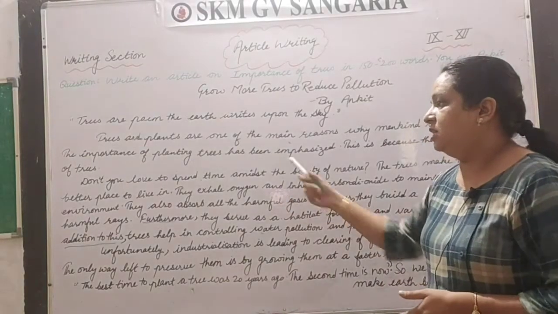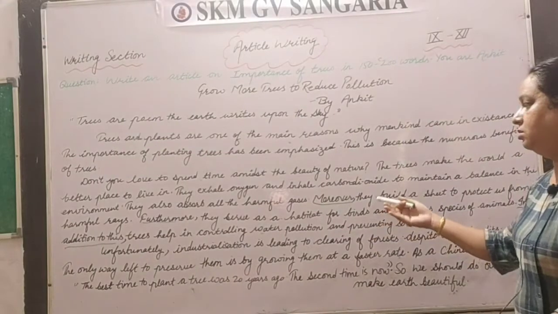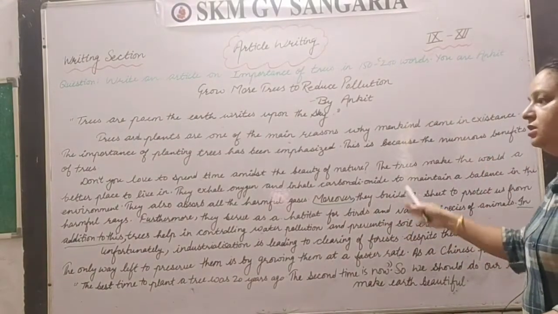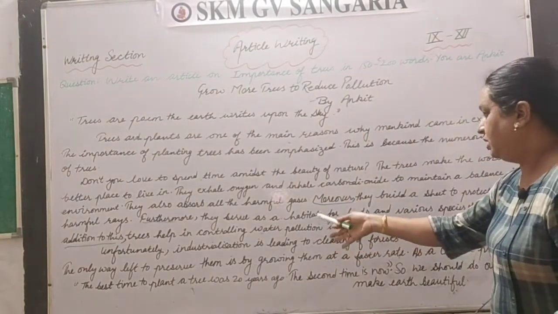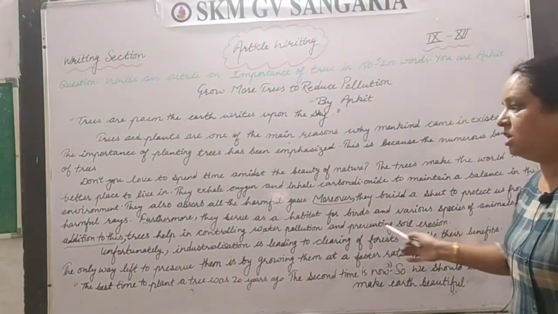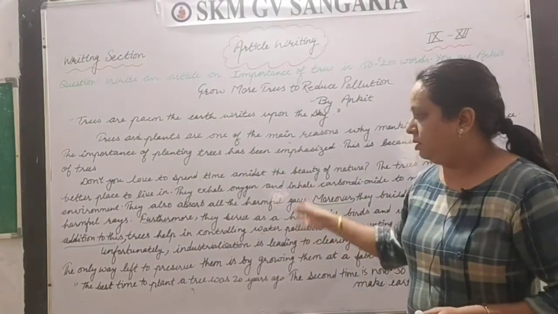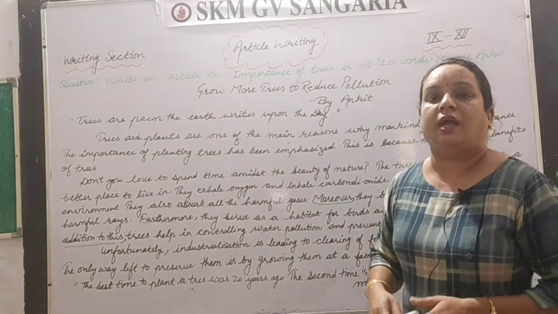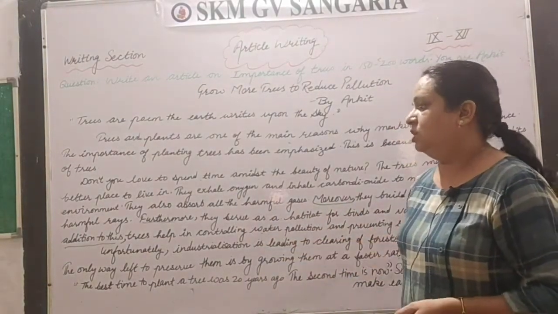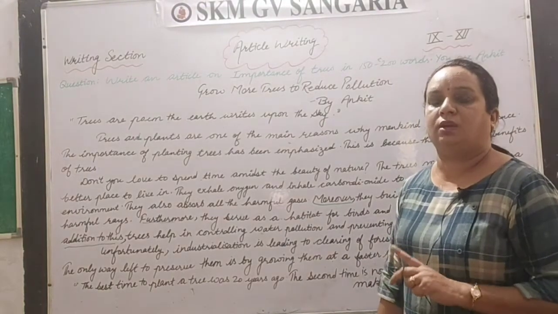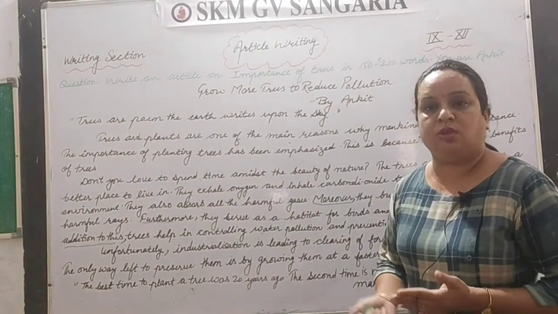First, that they exhale oxygen and inhale carbon dioxide and all that, then absorb the harmful gases also, then they build a shield, and then one by one I keep going, I am adding the ideas sequence-wise, clear? And for that I have used such words. Next I have to go to the last paragraph, which is the conclusion. Now here you have to tell the suggestions also, that what should be done.